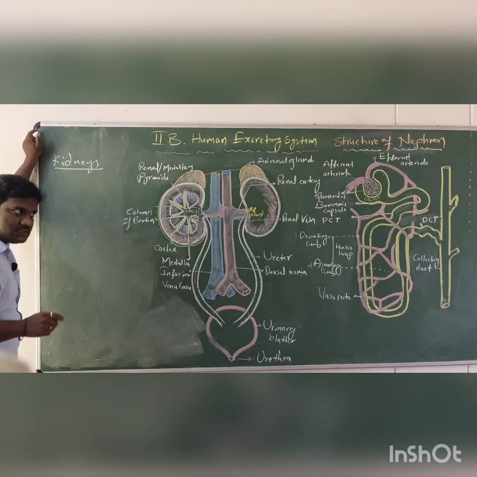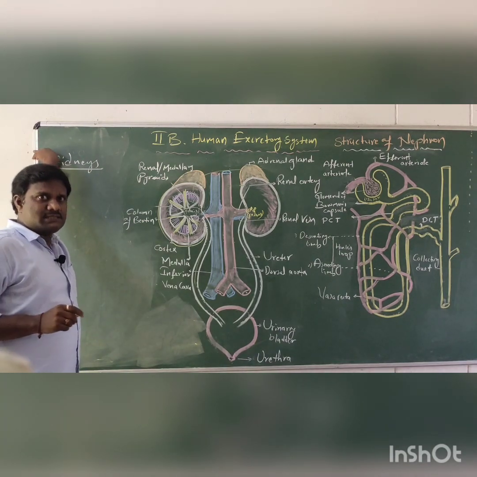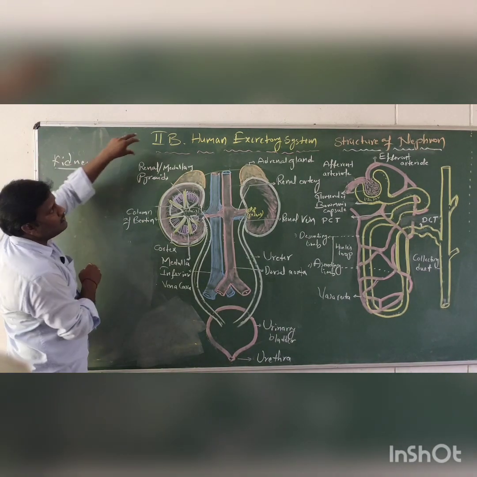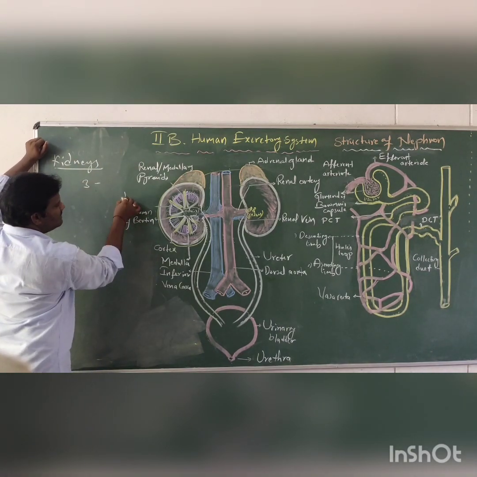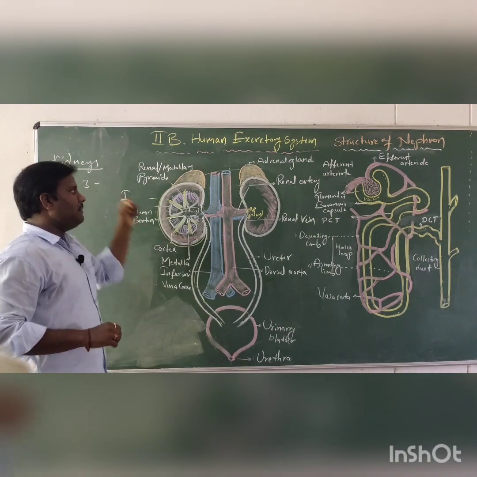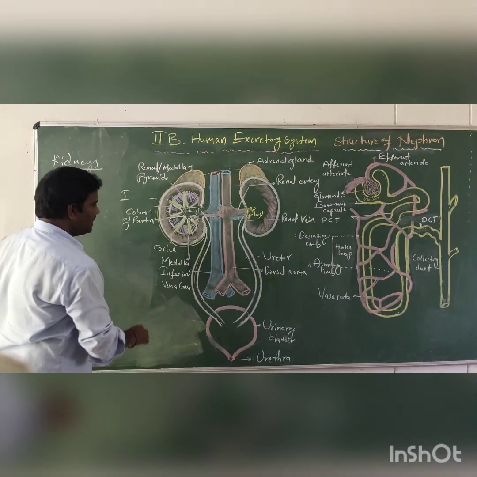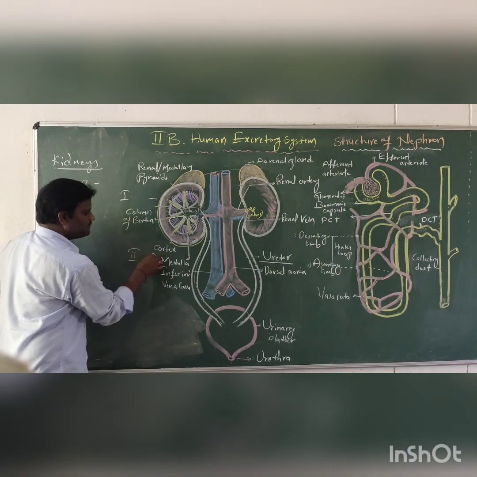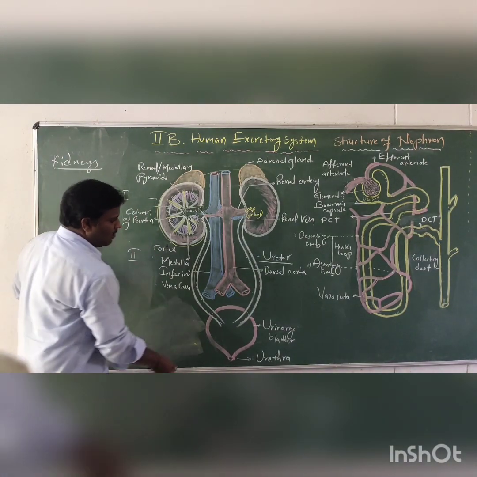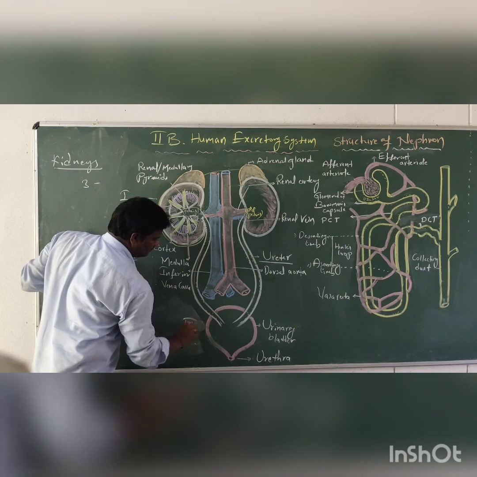In humans, one pair of kidneys is present. The human excretory system can be divided into three parts. One is the kidneys, one pair present, the second one is the ureters, one pair present, and the third one is the urinary bladder.